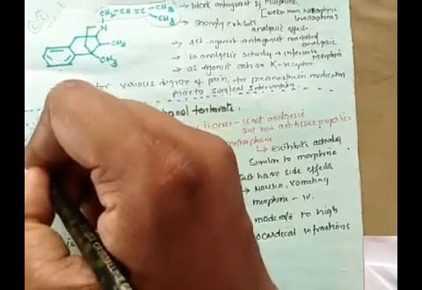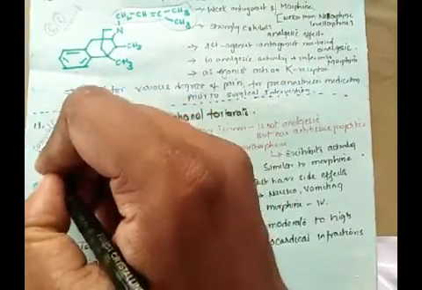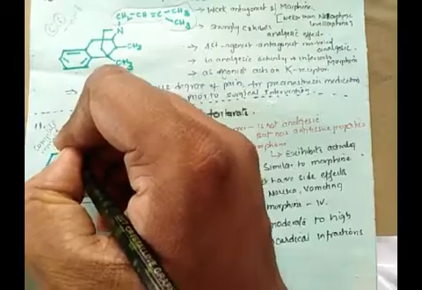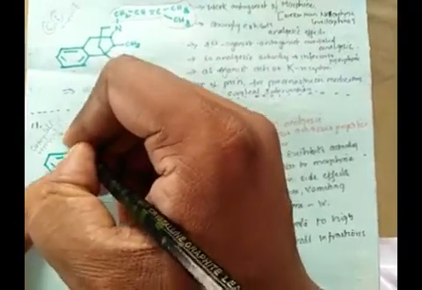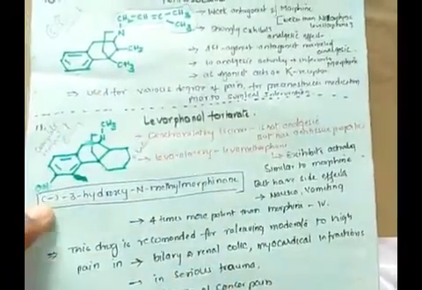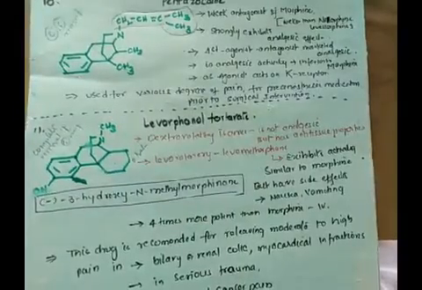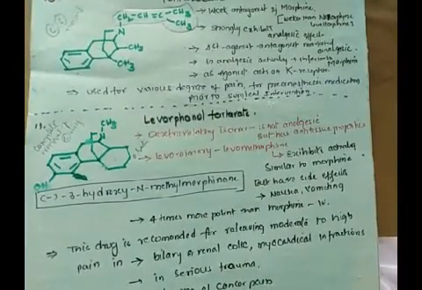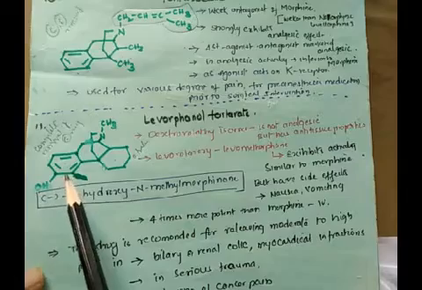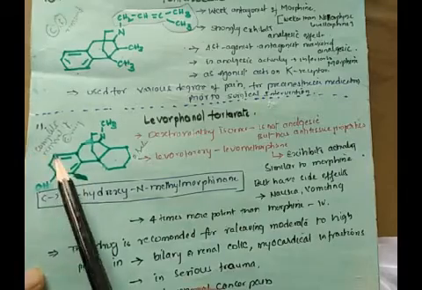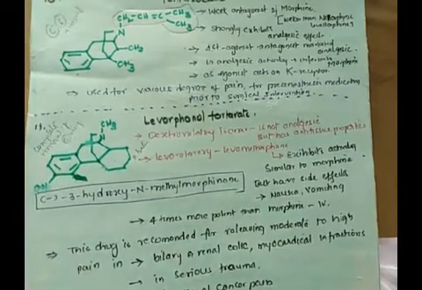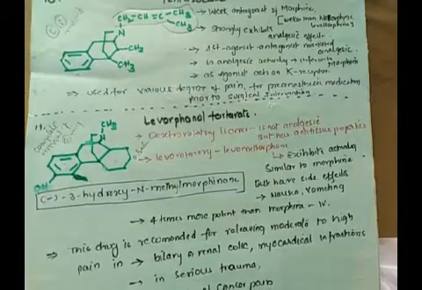When the E ring is removed along with its functionality, the analgesic activity increases.